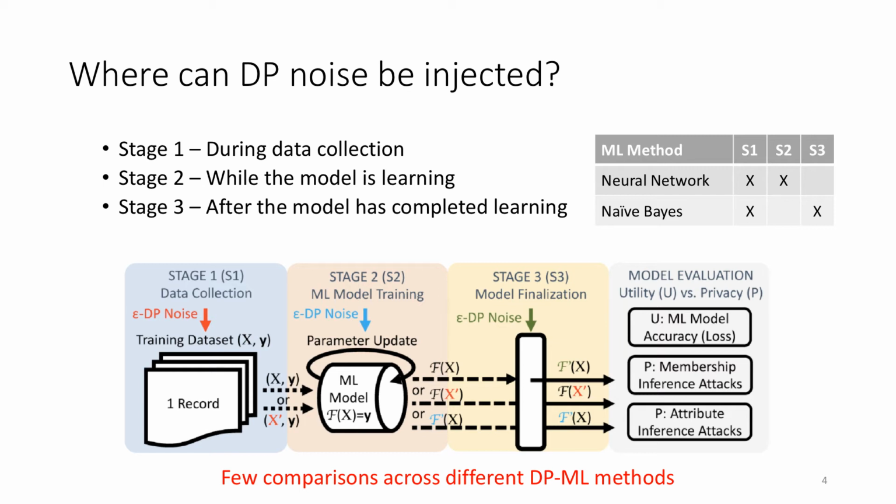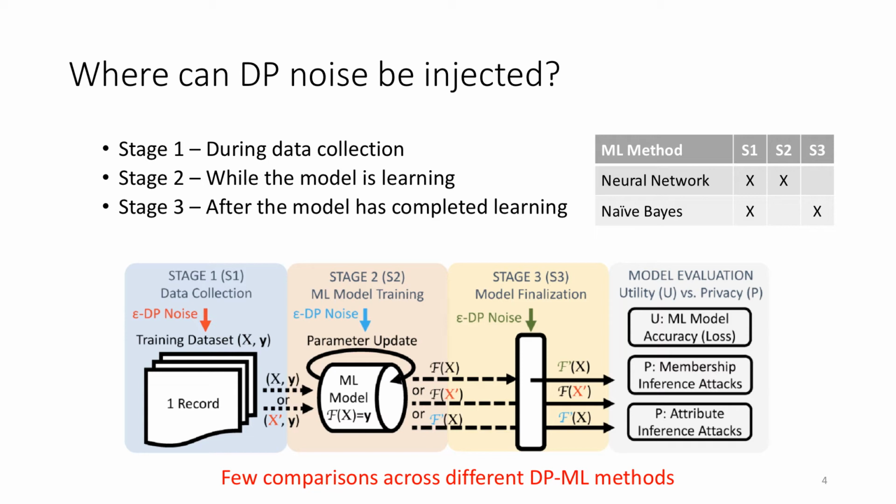Now, fortunately for us, as stage 1 was model independent, both neural networks and naive Bayes can be made differentially private by injecting noise in stage 1. Neural networks undergo stochastic gradient descent in order to update their parameters. We can inject differentially private noise on those gradients.